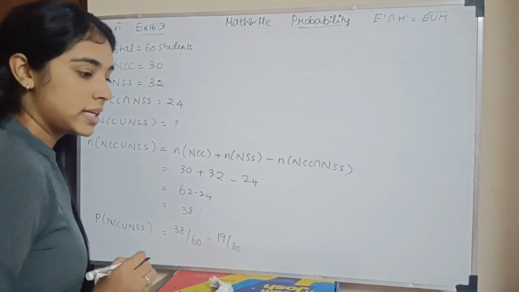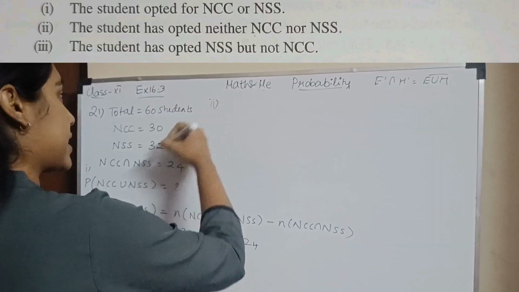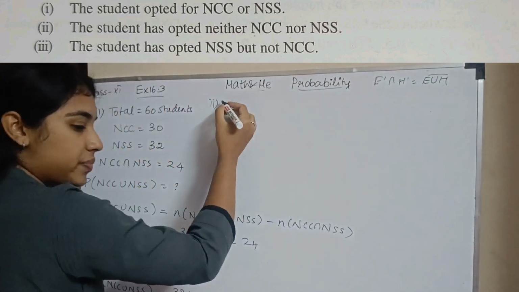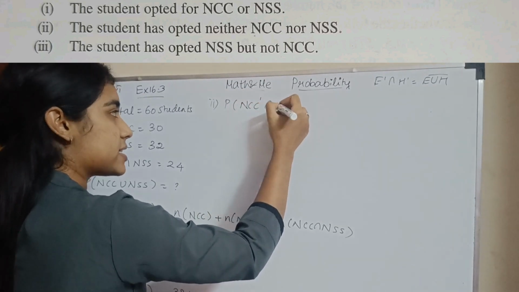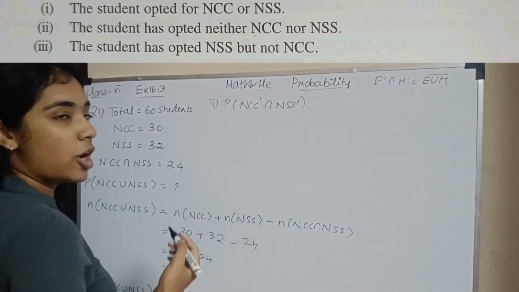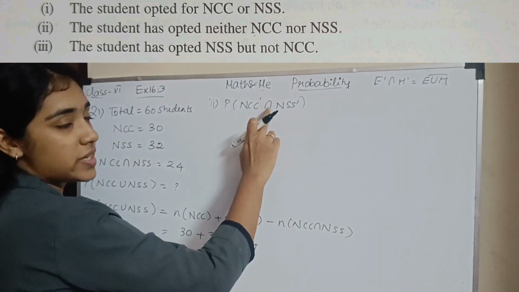Okay. Second subsection, the student has opted for neither. Probability of NCC dash intersection NSS dash. Okay. So they did not opt for either, which means did not opt for NCC and did not opt for NSS. So it is an and.